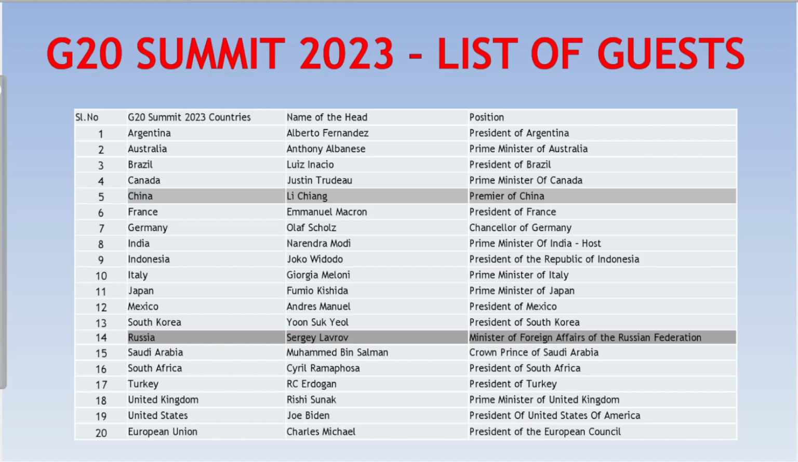Here you can find the names of the heads that have attended the G20 summit from various countries. Notable exceptions were China and Russia. Except China and Russia, all other heads of countries have participated in the G20 summit.